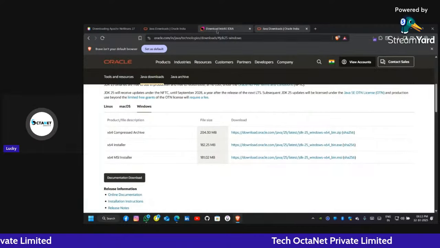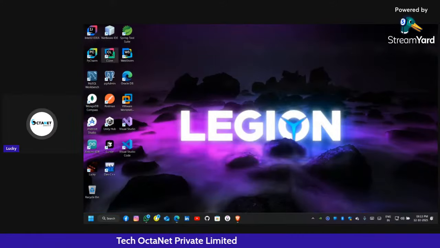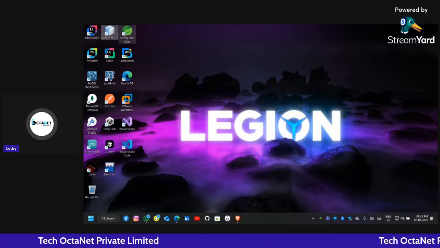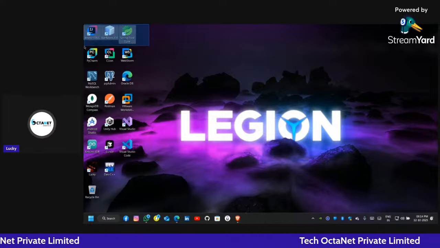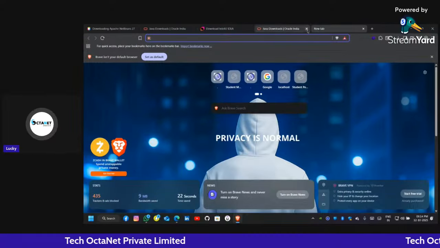Okay, so let's move to the IDE part. So you can use any IDE. I have here IntelliJ IDEA, NetBeans IDE, or Spring Tool Suite, or Eclipse. You can use any IDE. I will prefer IntelliJ IDEA for the basics. So let's download IntelliJ IDEA.